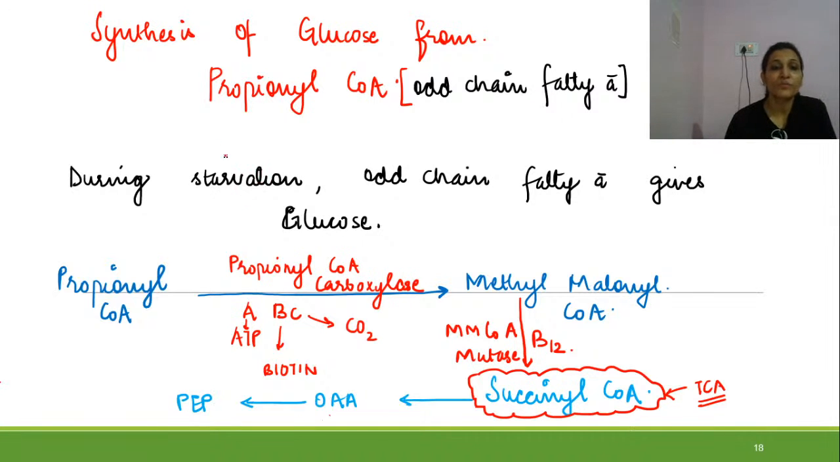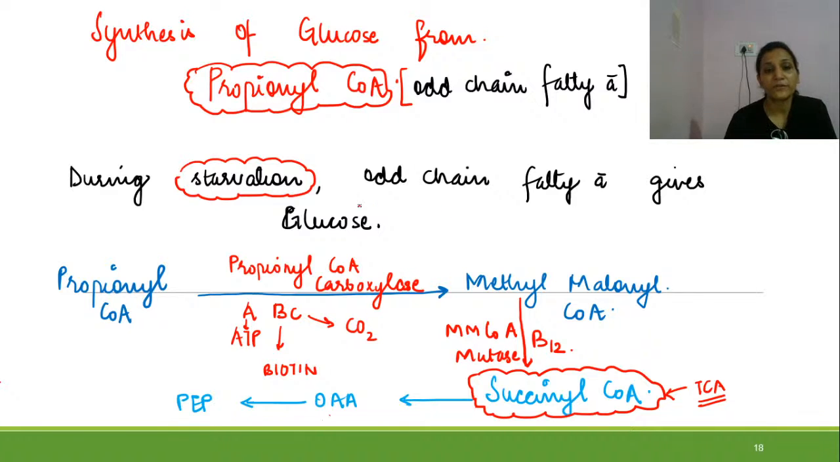So how propionyl-CoA is used up for the production of glucose, that we have seen. This basically occurs in starvation. Whenever there will be starvation, the odd chain fatty acid will participate in formation of glucose. So we have seen the two enzymes, propionyl-CoA carboxylase and methyl malonyl-CoA mutase, which is a vitamin B12 dependent reaction, for the production of phosphoenol pyruvate.